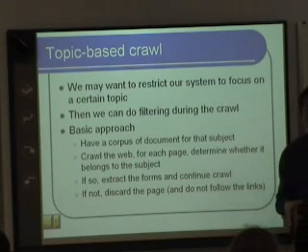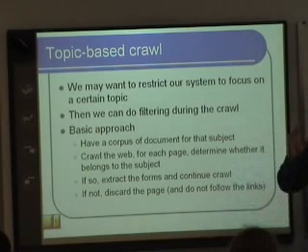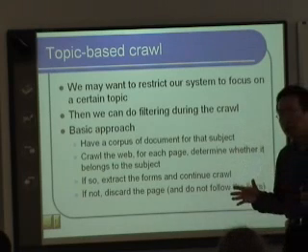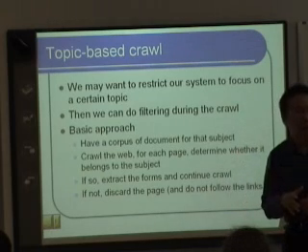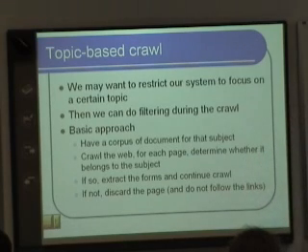We can say, I don't care about anything. All I care about is a search engine about biomedical information. All I care about is a search engine about, say, ASU. All I care about is a search engine about, say, computer scientists. Then can we take a different approach to solve that problem?